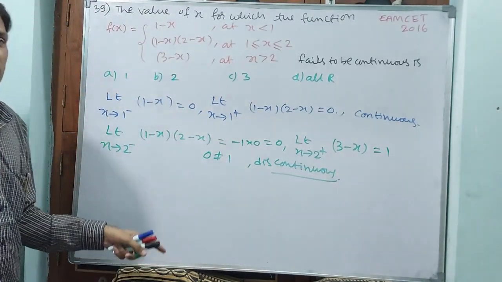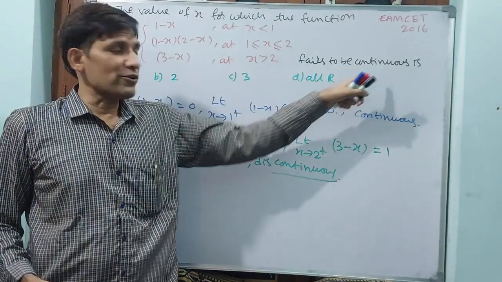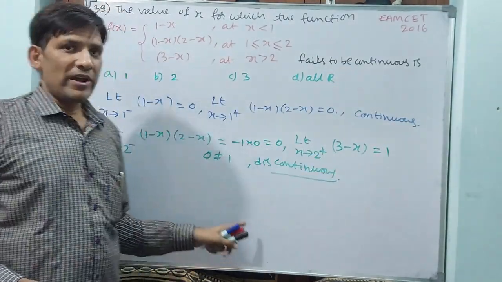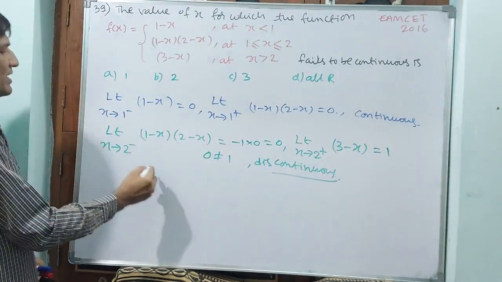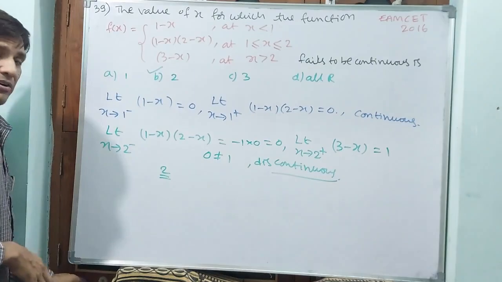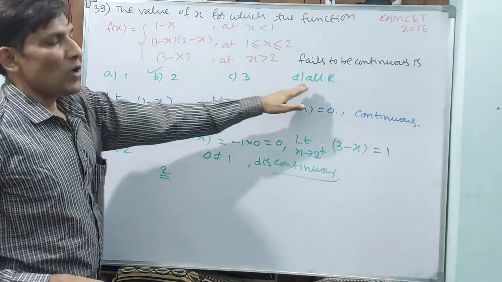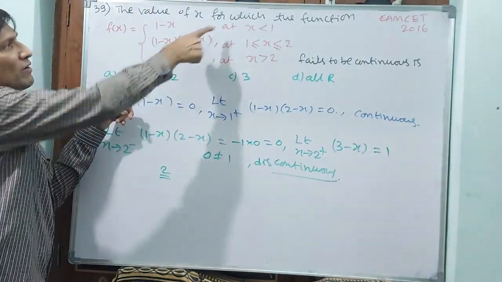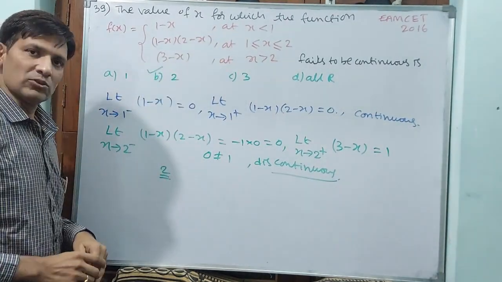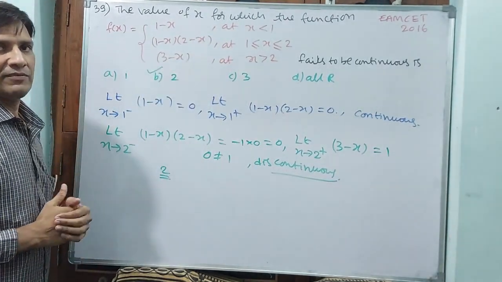You look at discontinuous only. Why? Because it fails to be continuous. It fails here because this is 0 and this is 1. That is why. What is the point? The point is 2. Your answer is 2, this is the answer, option B. Okay? See, these two are not eligible. You see only 1. Since 1 is continuous, you don't need to see this. Directly you can put answer 2 also. That is also a wise way of doing it.